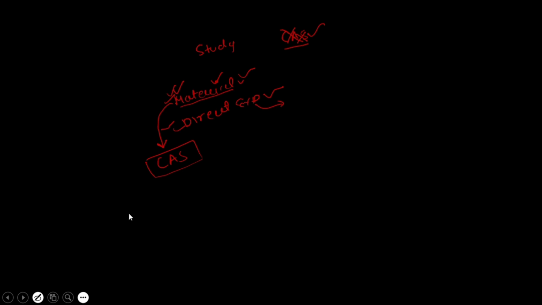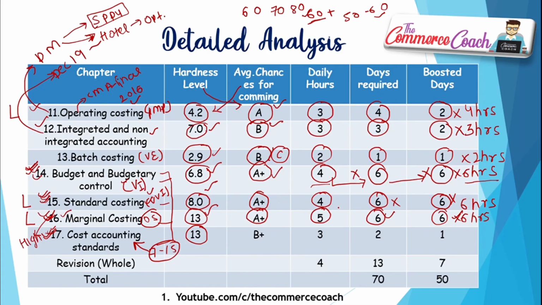Now see, marginal costing done. Very important chapter. Cost accounting standard, very important. B plus. See, we have a lot of cost accounting standards, but you can go with the analysis that the institute asked about certain accounting standards only. It can ask about direct expenses, it can ask about employee cost, it can ask about materials, and so on.